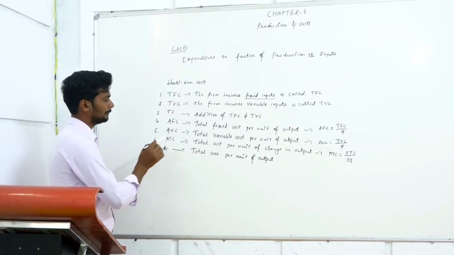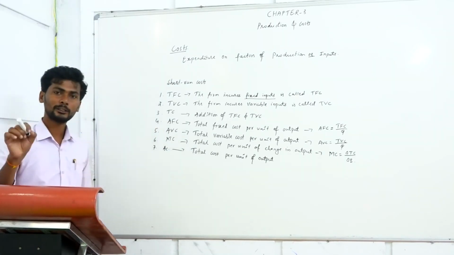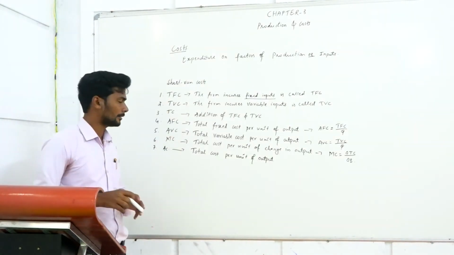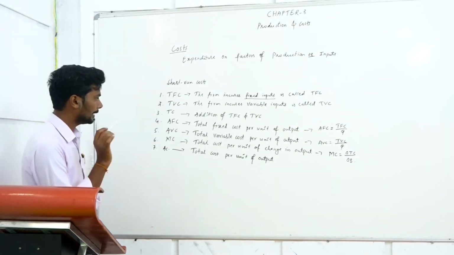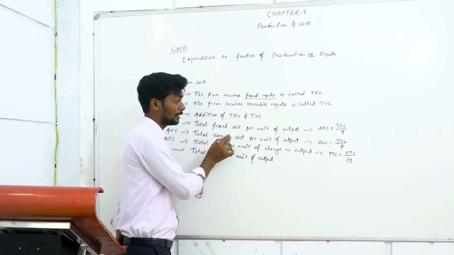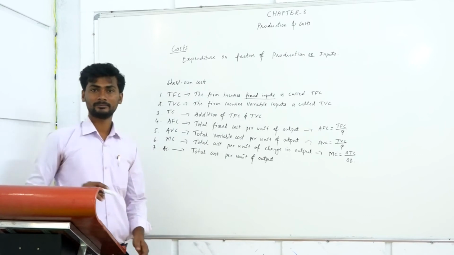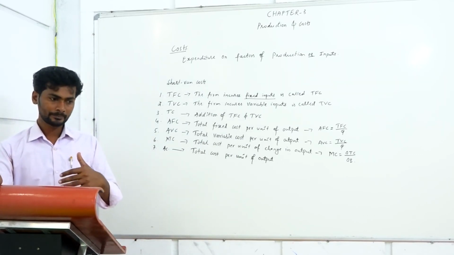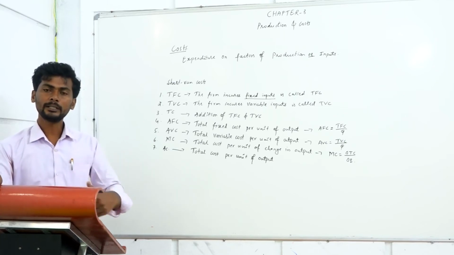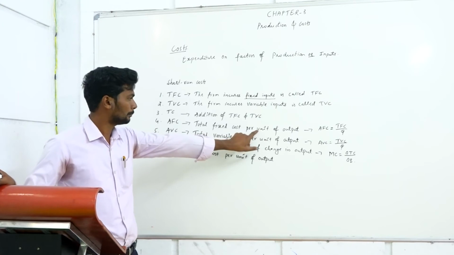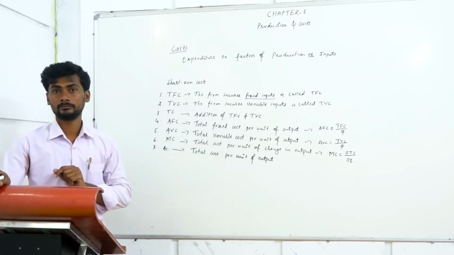We will evaluate this when we solve problems on these types of costs. What is AFC? AFC is the total fixed cost per unit of output. The firm is producing various units of output. You can see they are saying per unit of output.